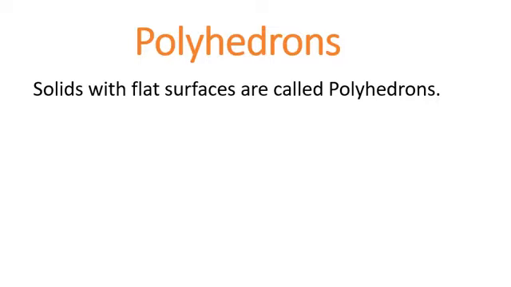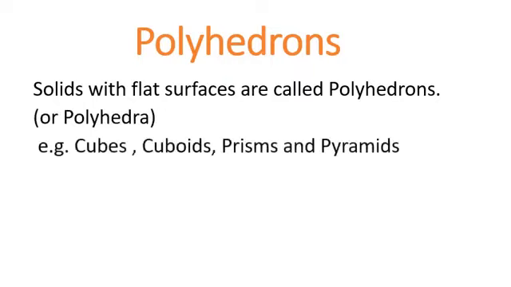I am repeating it: a polyhedron is a solid in 3 dimensions with flat polygonal faces, straight edges and sharp corners or vertices, or in short, solids with flat surfaces are called polyhedrons. Polyhedrons are also called polyhedra. Examples are cubes, cuboids, prisms and pyramids.